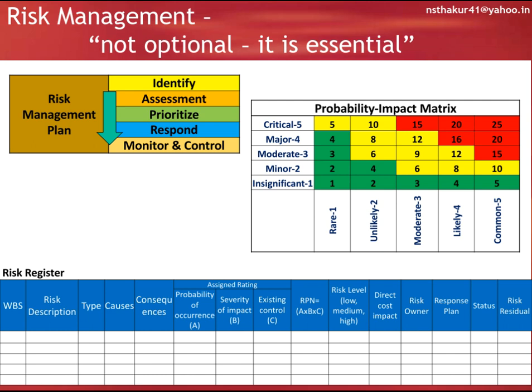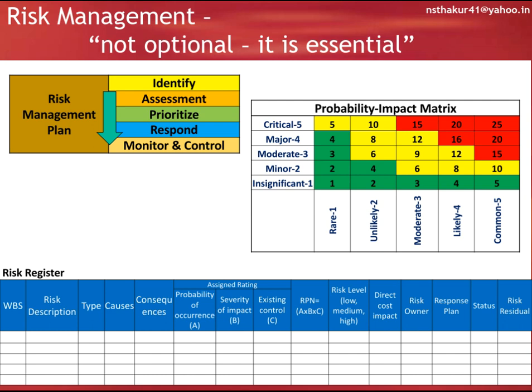First of all, identification of the risk by using our past experience, brainstorming, Delphi technique, etc. Then assessment of risk: qualitative with the help of a probability impact matrix, and quantitative risk assessment with the help of Monte Carlo simulation. The risk register is to be maintained and monitored periodically.